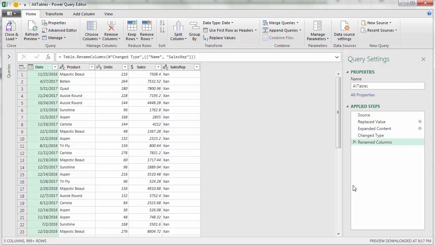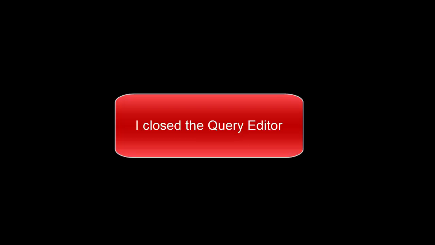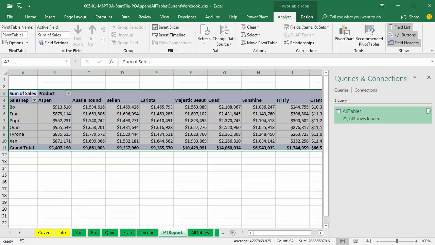For the second example, if we want to look at the M code, we come back into the editor, Home Ribbon, Advanced Editor, click, and the steps are almost the same. We deleted the filtered rows and added rename columns. That's where we changed name to sales rep. Now those are our first two examples.